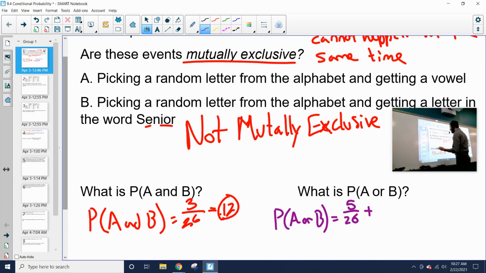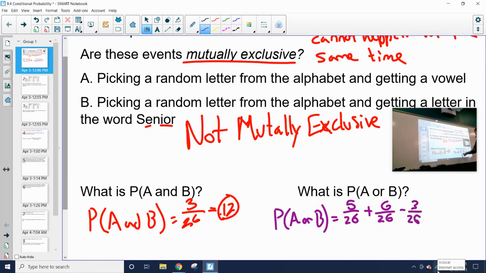plus my odds of getting a letter from the word senior. How many letters do I have in the word senior? Well, I have S, E, N, I, O, and R. So we have 6 letters in the word senior that we can pull. So we have 6 out of 26 options that will give us a letter from the word senior. But the thing is, we counted E, I, and O twice. We counted them in vowels. We also counted them in the word senior. So we need to subtract those 3 out of 26 that overlap.